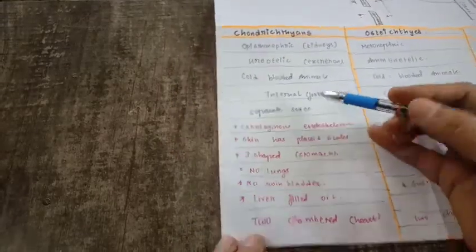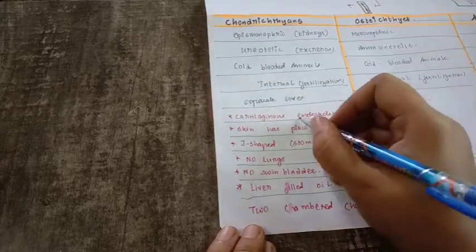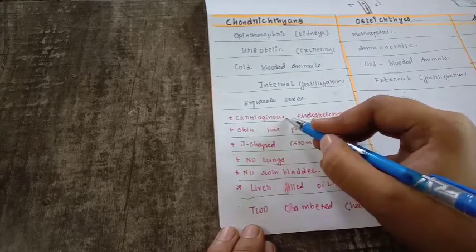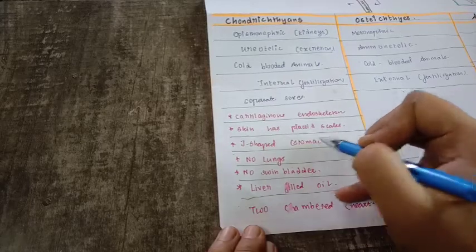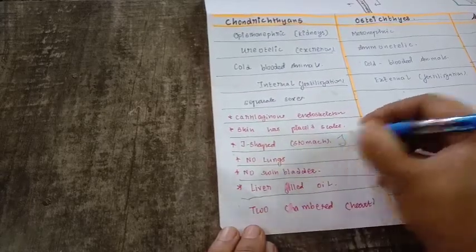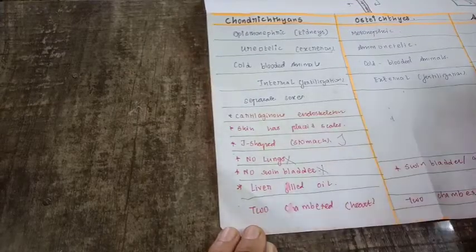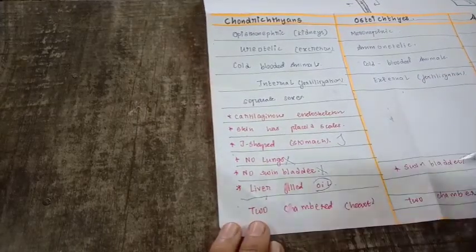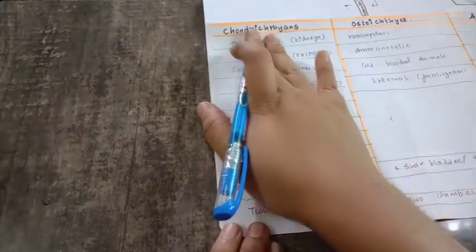Next thing is that it has separate sexes, and the endoskeleton is made up of cartilage, and its skin is placoid skin, and the stomach is J-shaped in nature. It has no lungs and no swim bladder, and the liver is filled with oil, and the heart is two-chambered. This is all about this Chondrichthyes.